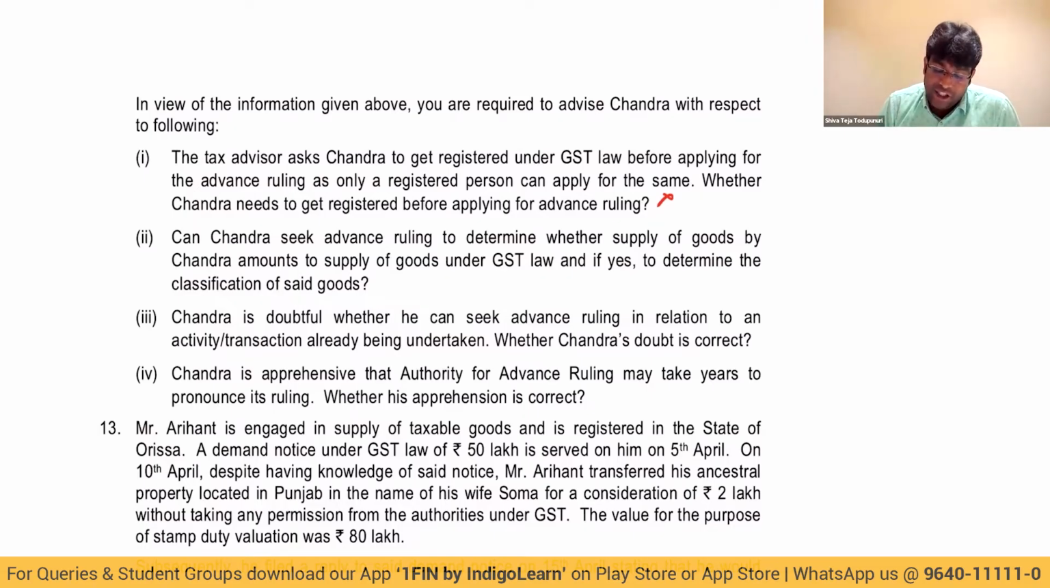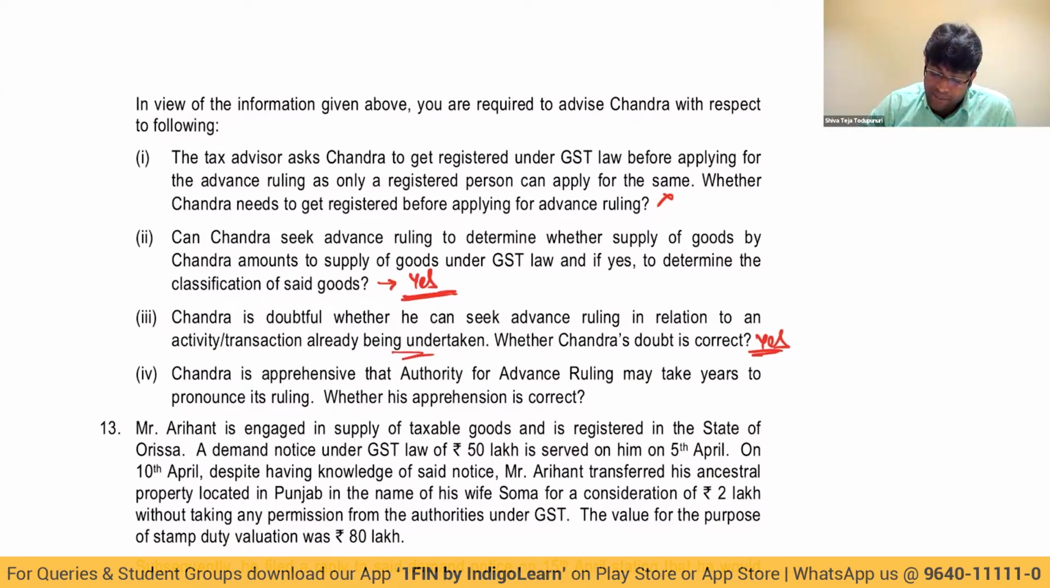Second bit, can Chandra seek advance ruling to determine whether the supply of goods by Chandra amounts to supply, and if yes, to determine classification? 100% answer is yes. He can apply to determine whether a transaction is a supply or not, and he can also apply for the purpose of classification. Next bit, Chandra is doubtful whether he can seek advance ruling in relation to a transaction already undertaken. Answer is yes. He can do that definitely, because advance ruling can be sought for a transaction which is already undertaken or proposed to be undertaken.